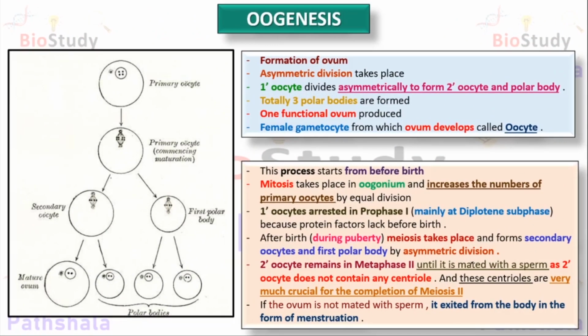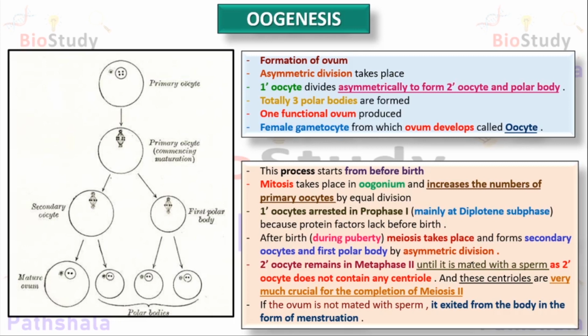As I have mentioned before, oogenesis is the procedure of formation of the ovum. That means it takes place in a female body. In case of oogenesis, the production of the ovum takes place by asymmetric division. We have learned about asymmetric division in our previous developmental biology class, so those who have no idea about asymmetric division can follow the previously uploaded developmental biology class, or I may provide the link of our previous developmental biology class in the description box below.